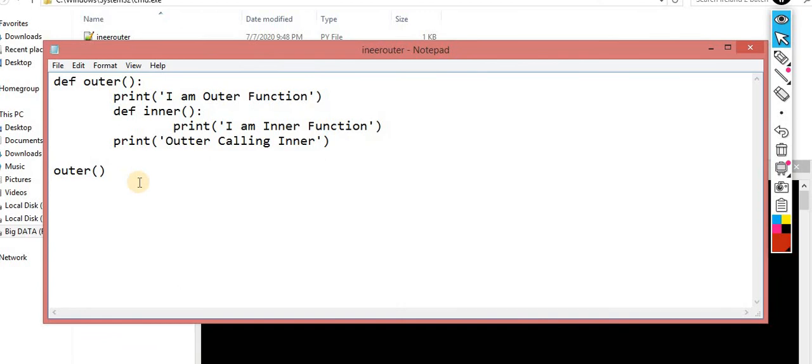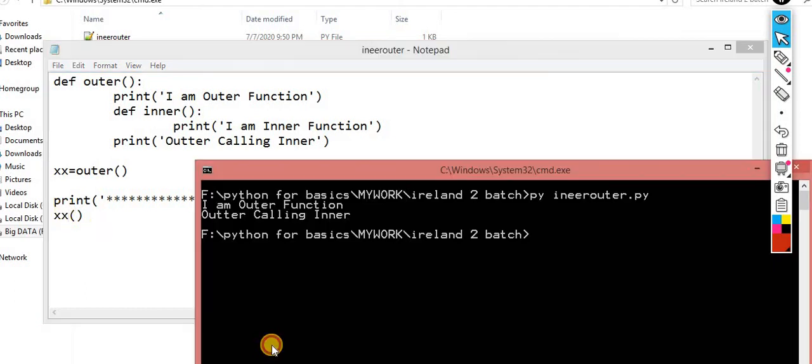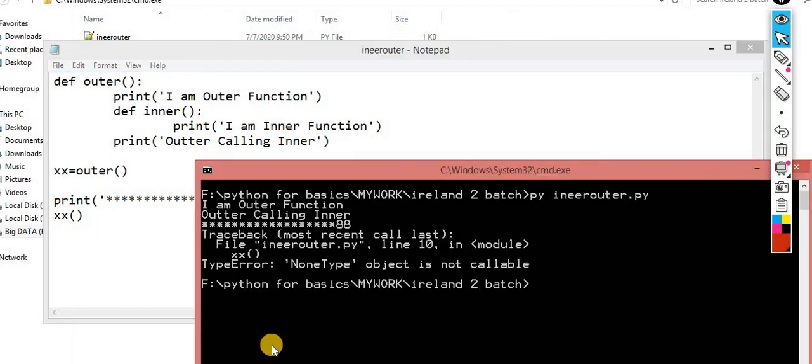So now understand how I can perform this. I am writing over here xx is equal to this one. Now I am calling this xx. Now you can get output. I am copying this line and I am printing over here. Print. Now you will get more clarity. This is a little tricky concept. Now I am calling xx. Let's try it. 90%, 100% it should work. No, it's giving me an error, but it is possible.